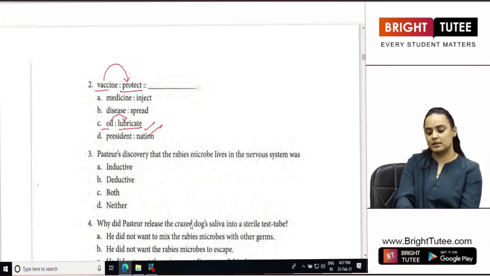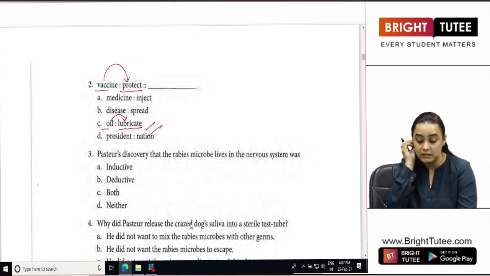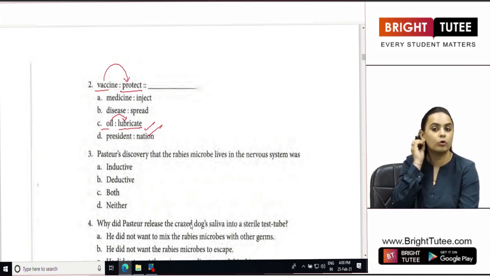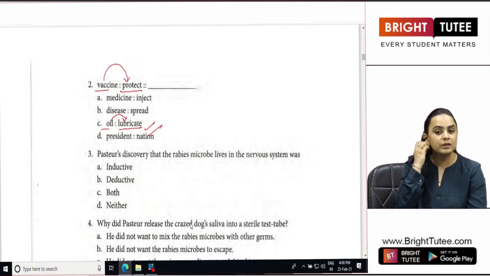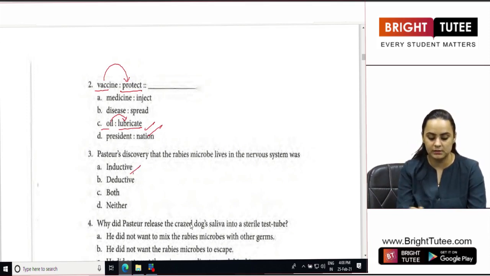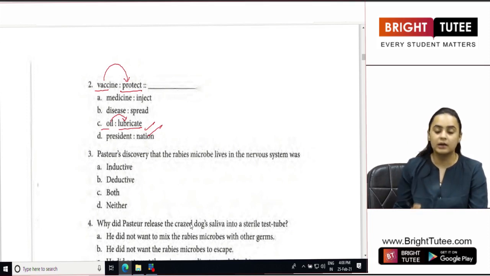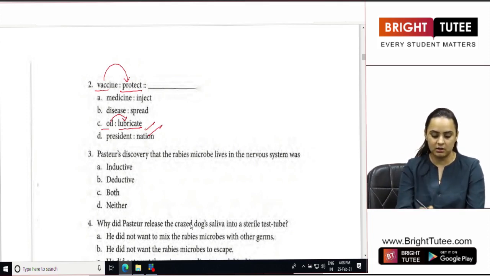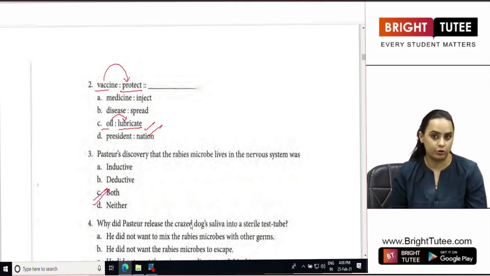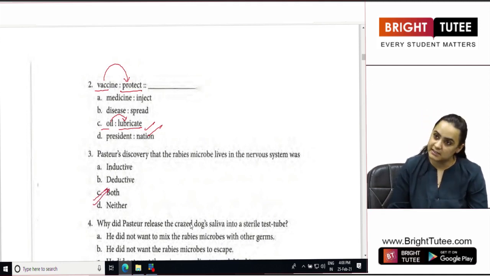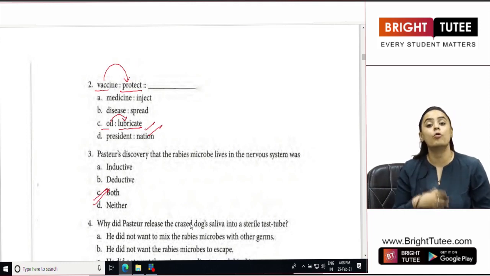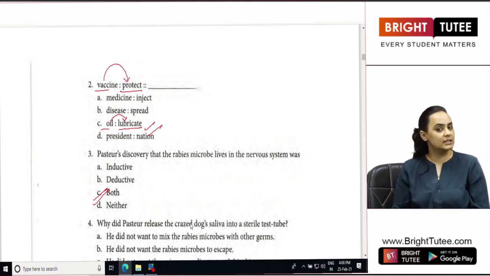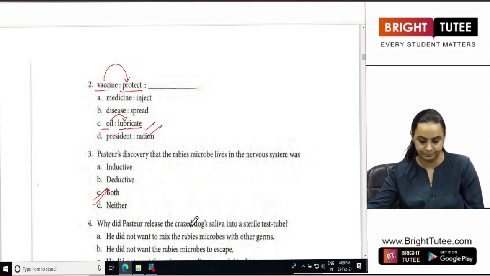Pasteur's discovery that the rabies microbe lives in the nervous system was inductive, deductive, both or neither. Now what do we mean by inductive? It means something which is based on the facts. Deductive, something which is based on the knowledge. But here it is both. He collected facts as well as he used his own knowledge to come up with this vaccine.